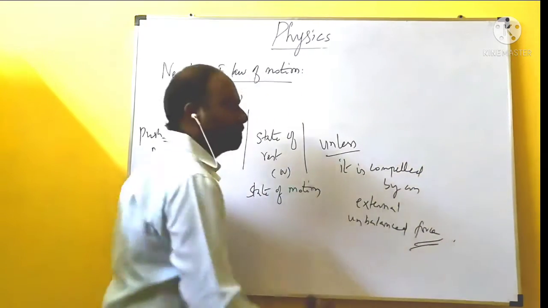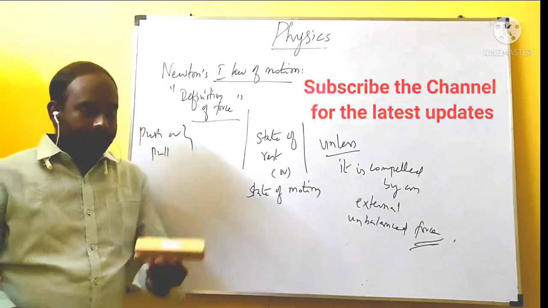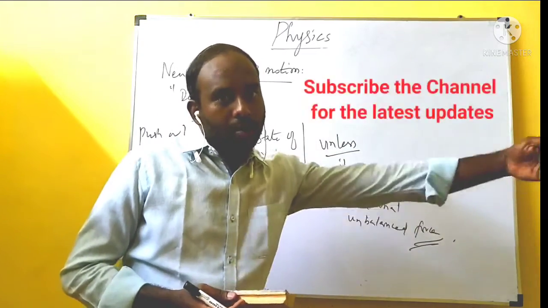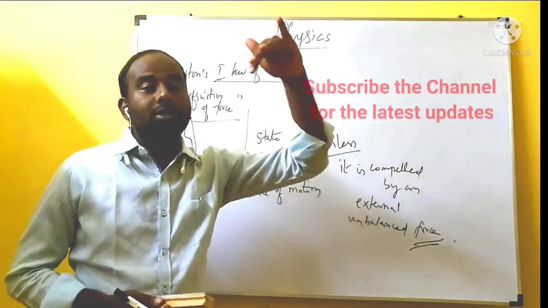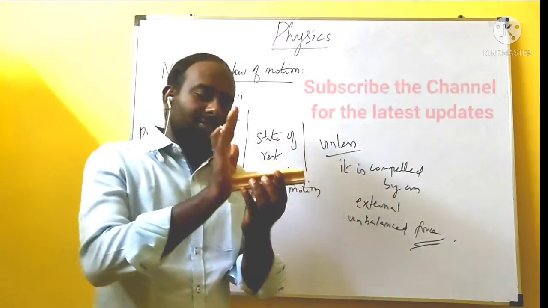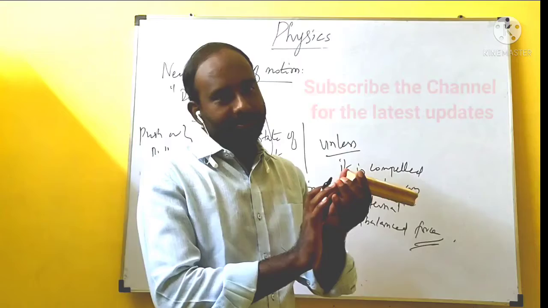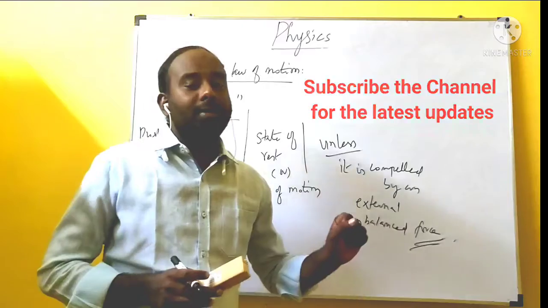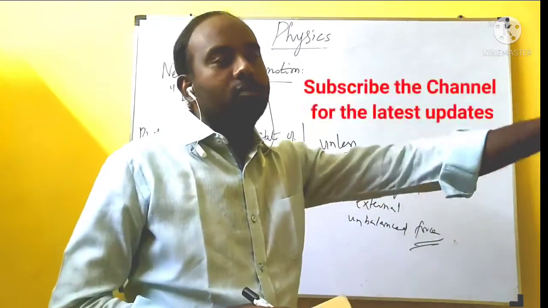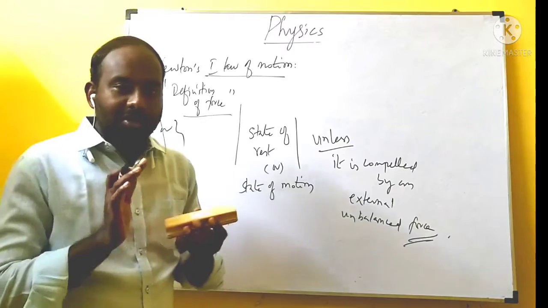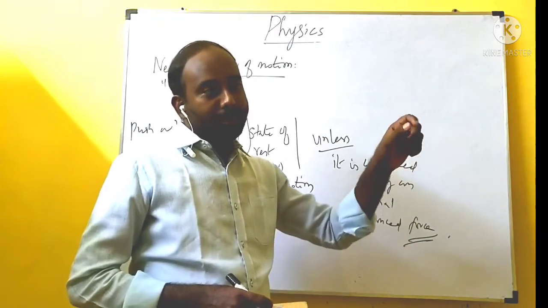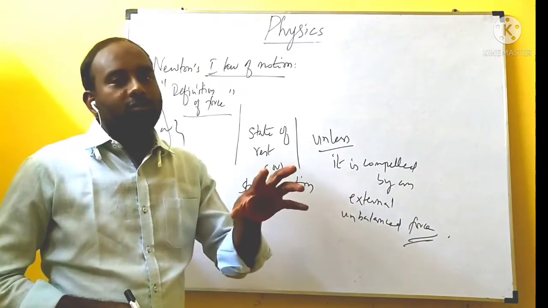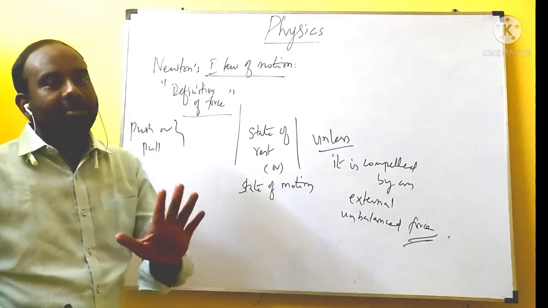External unbalanced force. What he is saying is, this object is at rest, it will remain at rest. If the object is moving, it will go on moving until some external force acts. I have to give a push here, then only it will start moving. Similarly, when the bike is going on, it will keep going until I apply the brake. Applying the brake is the force that stops it. The push which I give here is a force. With the help of the brake, I pull to stop the wheel. So that push or pull is generally a force.